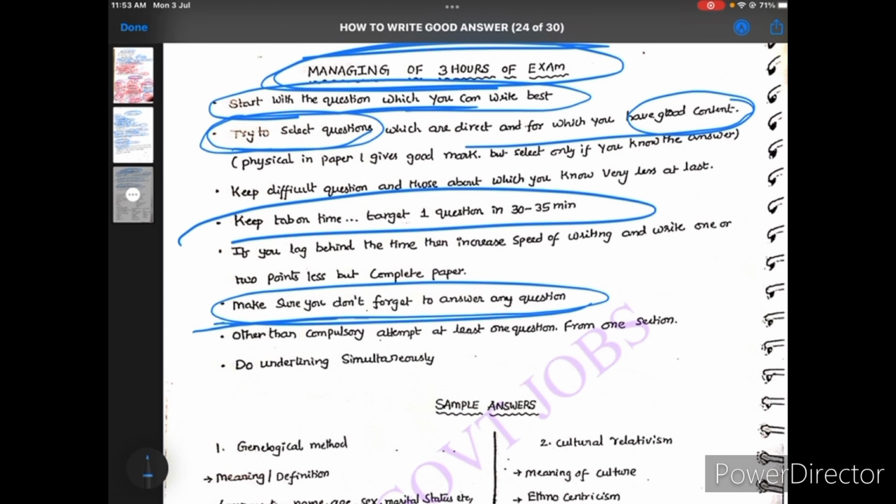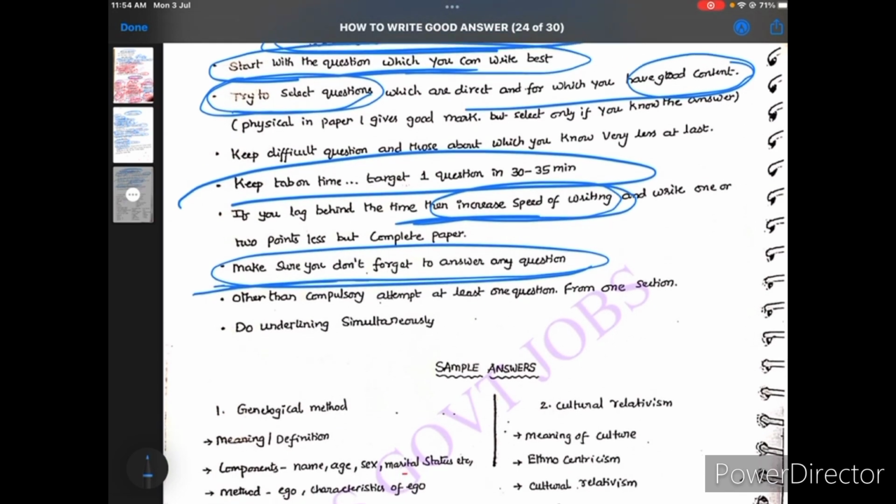Try to attempt all the answers in your examination. Okay, and time is also very important. Remember, you still have time now, so just try to practice daily, because if you practice now, your speed of writing will increase. Daily you should practice at least 2 to 3 hours, and it will increase the speed of writing. Then in the final exam you can write very easily, and you can complete the paper within the time.